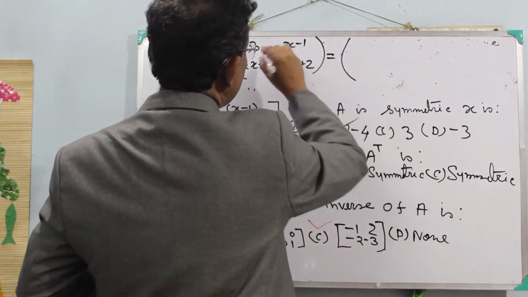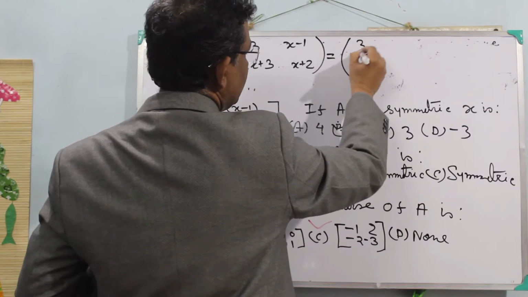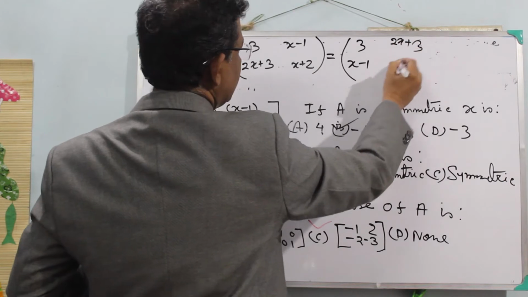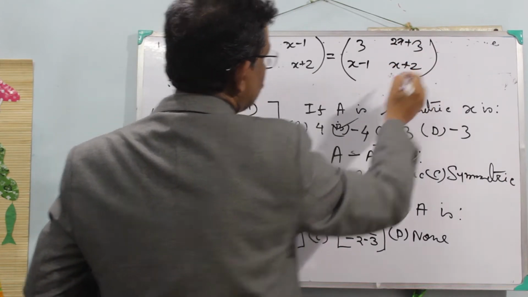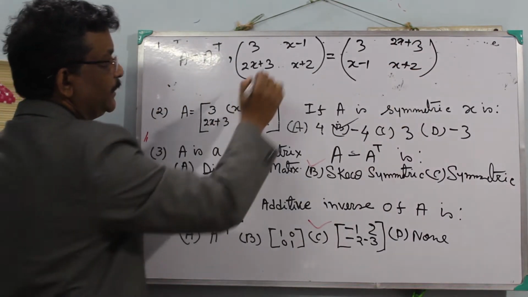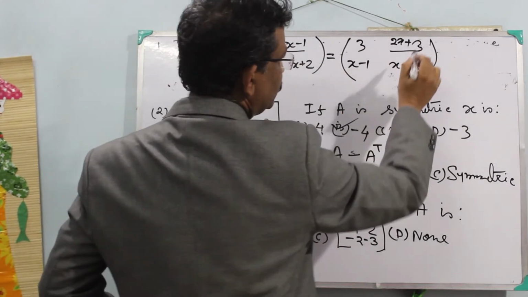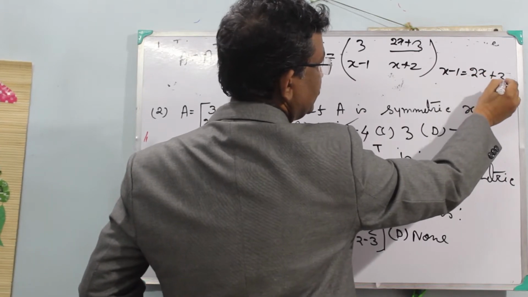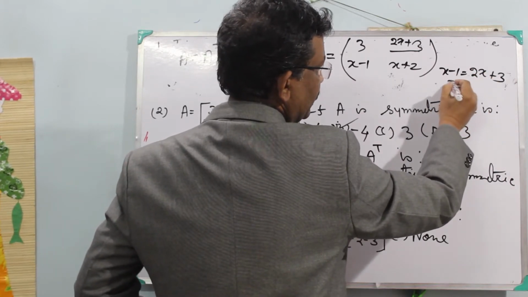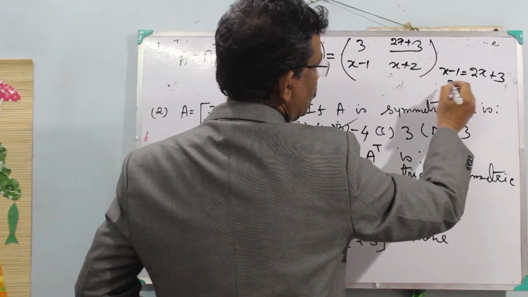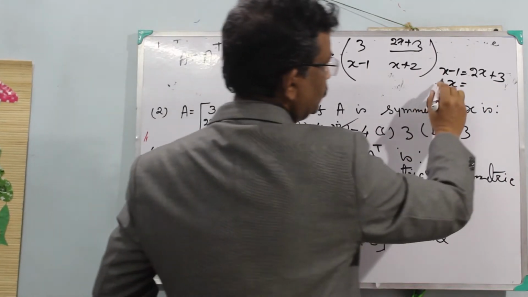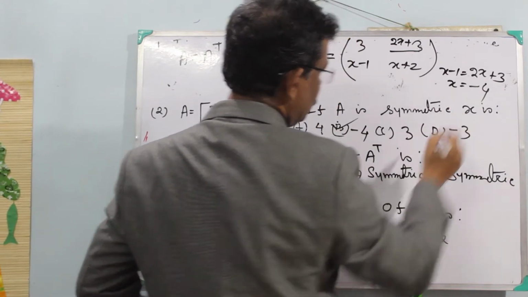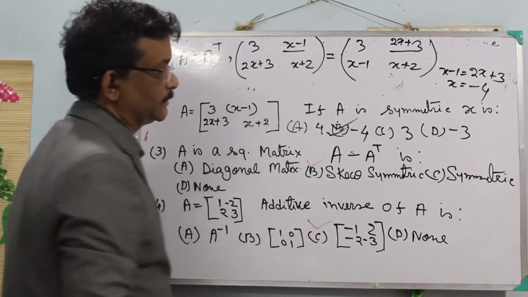In the transpose, rows become columns. Comparing, you will find x minus 1 equals 2x plus 3. So x equals minus 4. So B is the correct answer.